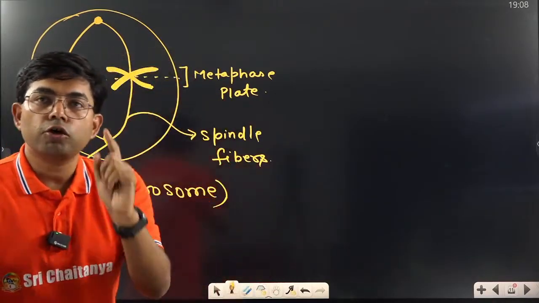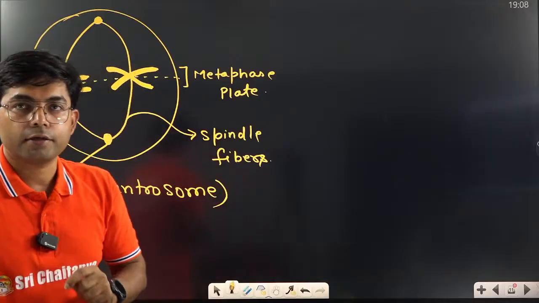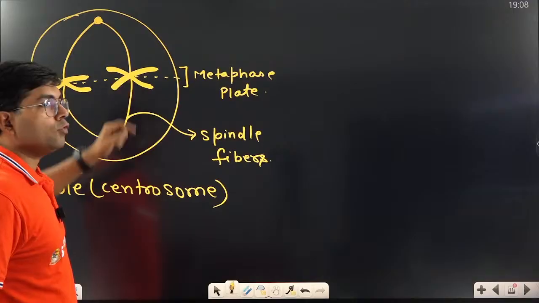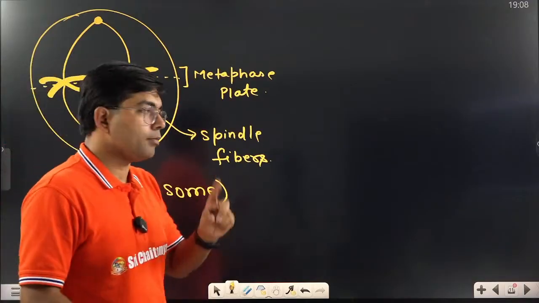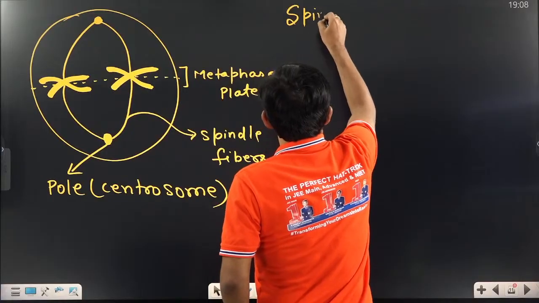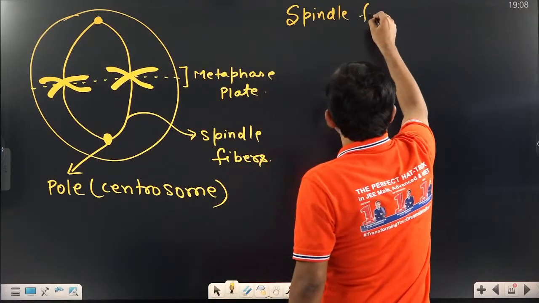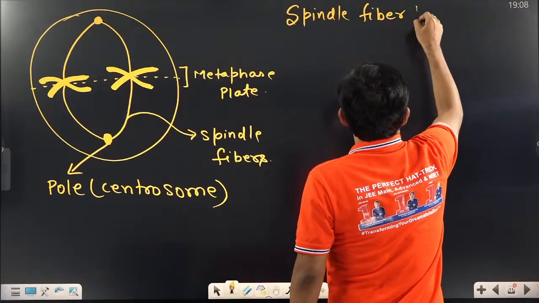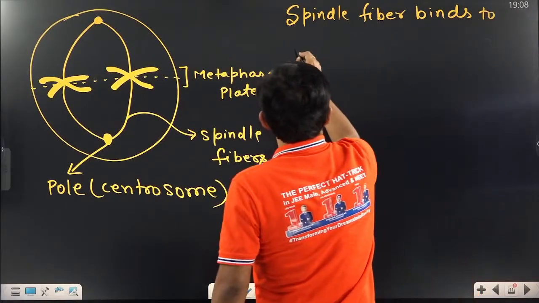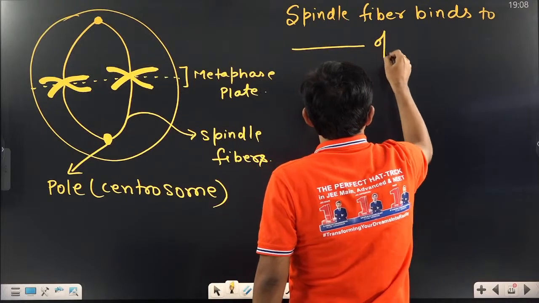Now tell me one question. In the structure of the chromosome we have studied, the spindle fiber binds to which part of the chromosome? Spindle fiber binds to dash of chromosome.